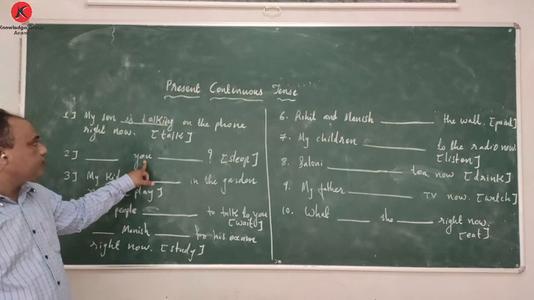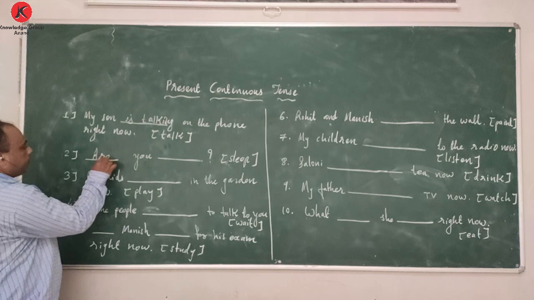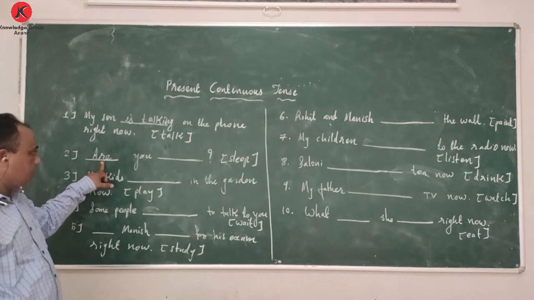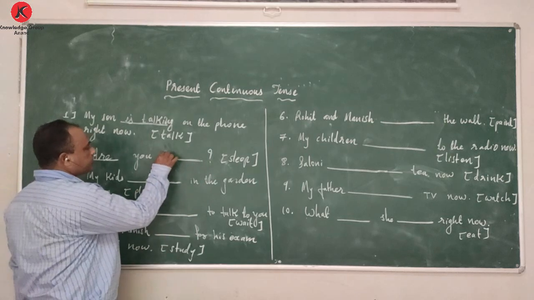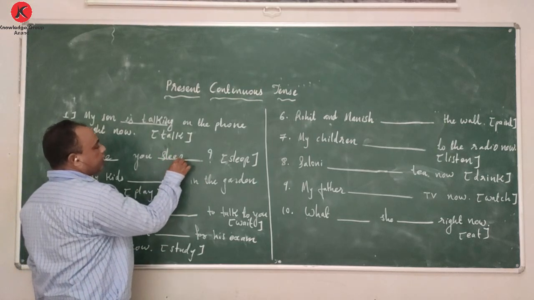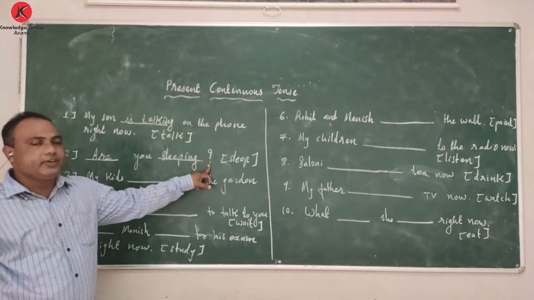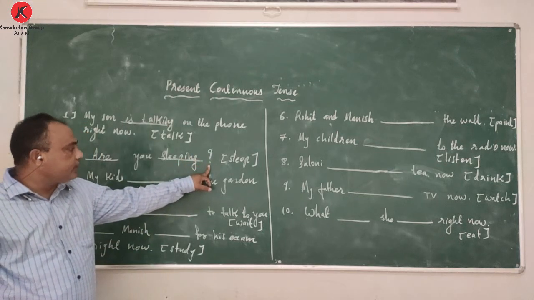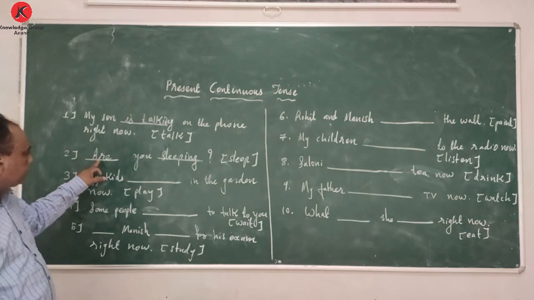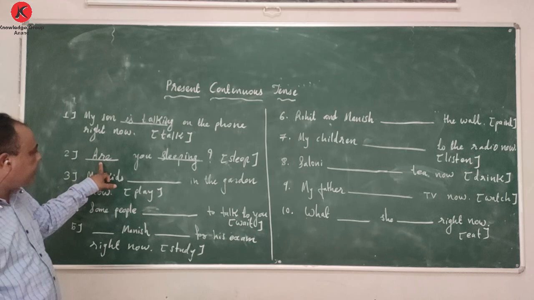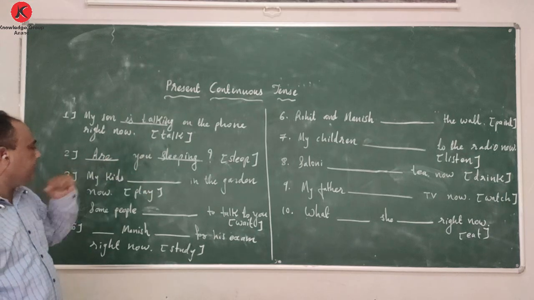With you, are is more suitable. So here we will put the verb first: are you, and sleep will become sleeping. Why this? Because the question mark is already given here. It is not an assertive sentence, it is an interrogative sentence. In an interrogative sentence, we always keep the verb in front and the subject behind.